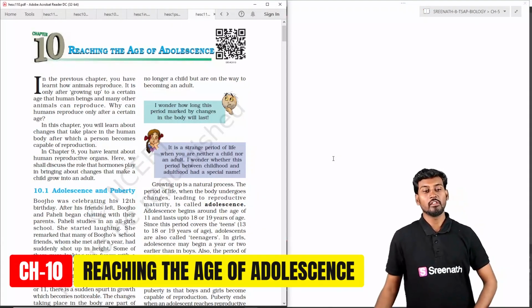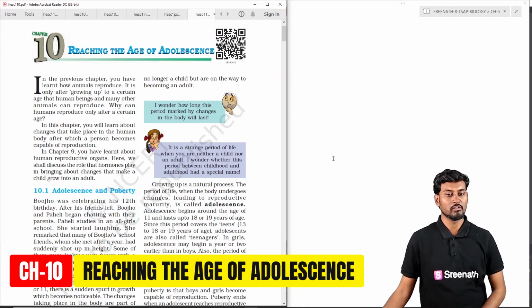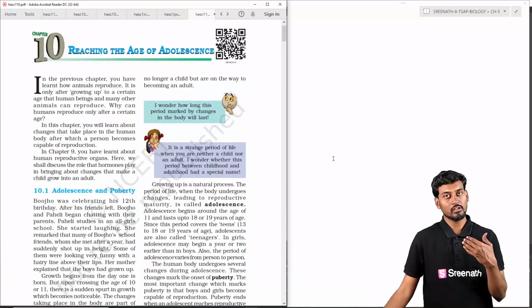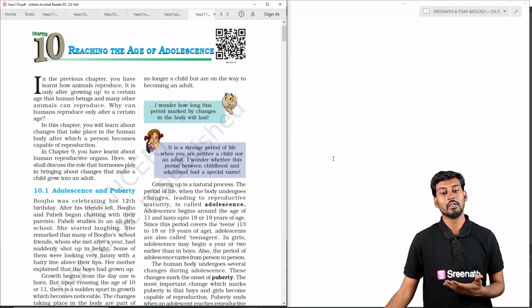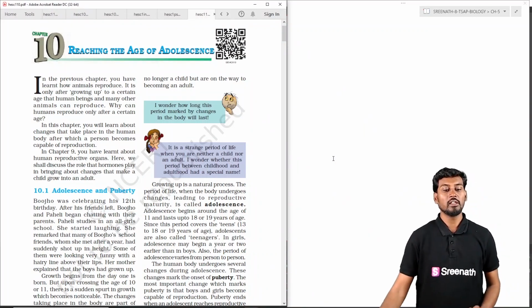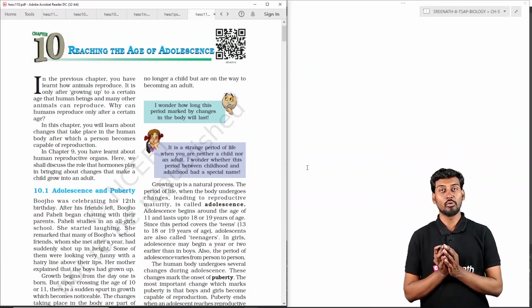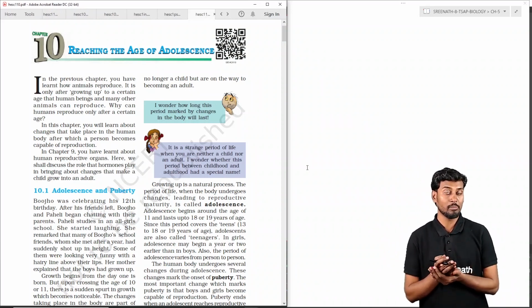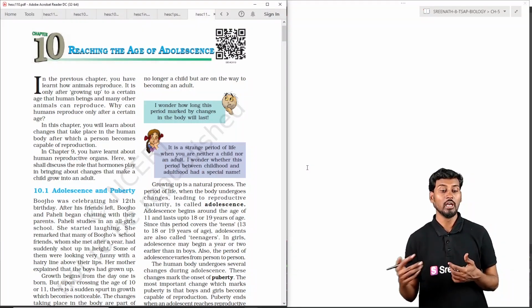Today we are going to discuss the 10th chapter in the 8th class, that is Reaching the Age of Adolescence. Here we are going to discuss each and every topic briefly, thereafter in detail, and finally with a summarization. In the briefing, we are going to discuss how human beings undergo the reproduction process and what the mechanism behind the reproduction of human beings is.